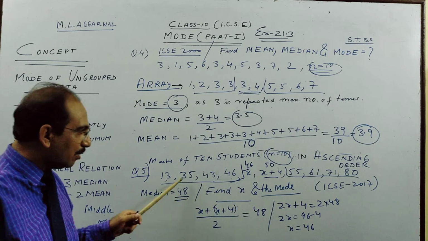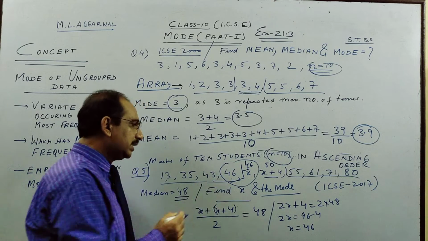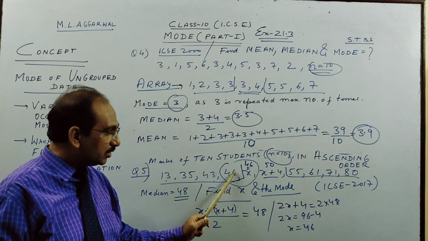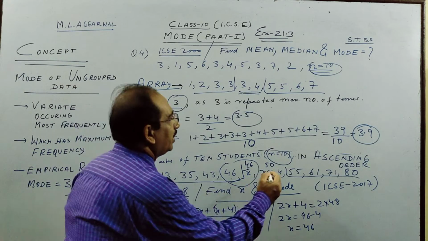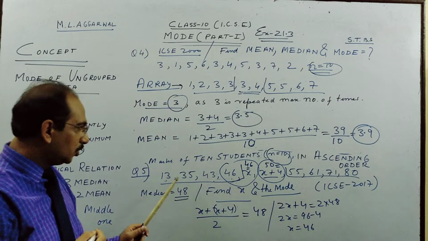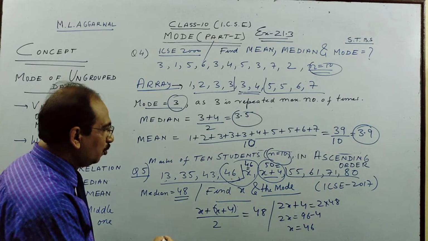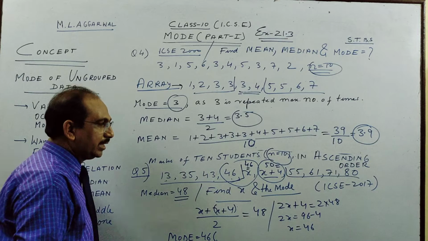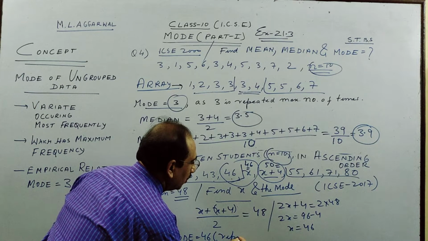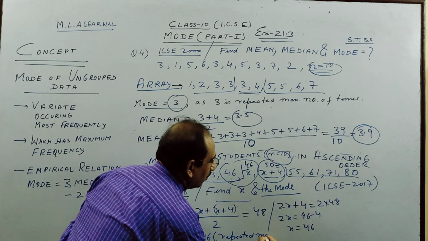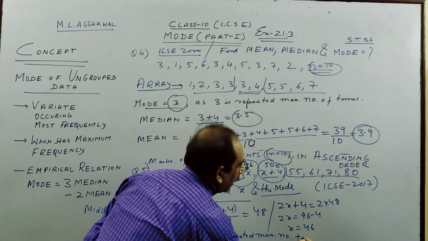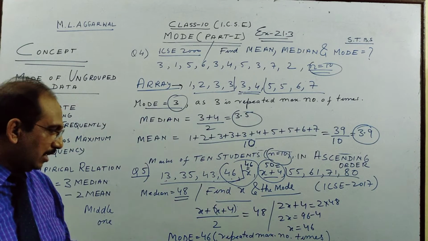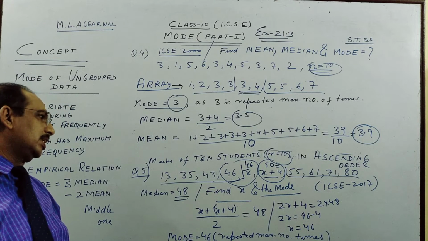Now which is the mode? Which is coming maximum? Only these two: 46 which was given originally and 46 which we have found as x. So only these two data are 46 and this is 50, as we see. So none of the other items is repeated. So mode is 46, as it is repeated maximum number of times. So children, your x is also 46 and mode is also 46.